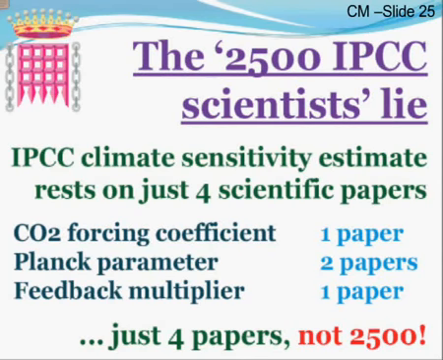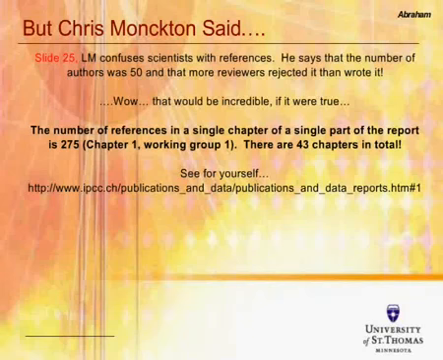So let's investigate. Just to recap, Christopher Monckton seems to be confusing scientists with references. He stated that the number of authors was 50 and that more reviewers rejected the IPCC than wrote it. And that would be incredible if it were true. So what I want to do is start looking at the amount of data which went into construction of the IPCC report. So if you take a number of references in a single chapter of a single part of the report,